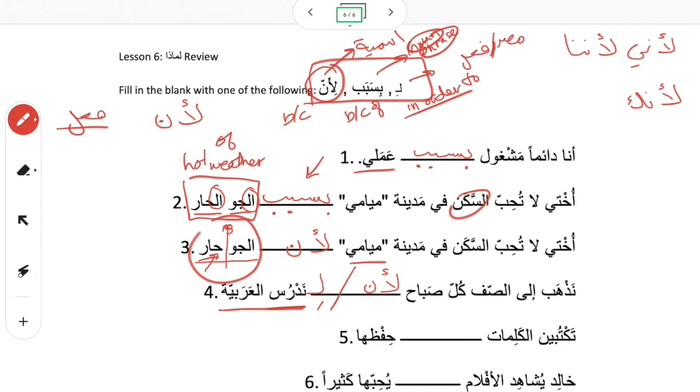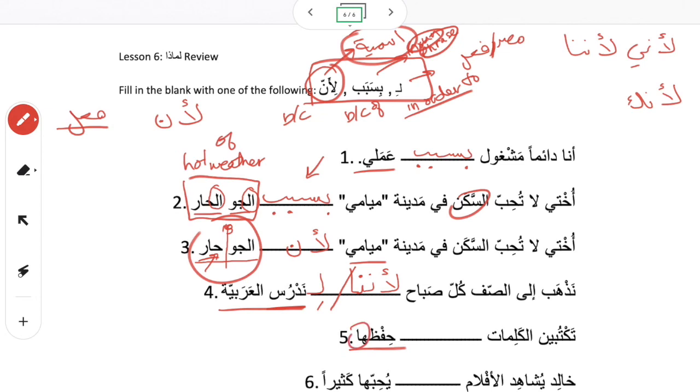If you use لأن, which you could, what do you have to attach? Because لأن has to be followed by جملة اسمية. So how can you make this جملة اسمية? You attach the pronoun. لأننا, because we study Arabic, or we are studying Arabic. So if we were to write that, it looks like that.